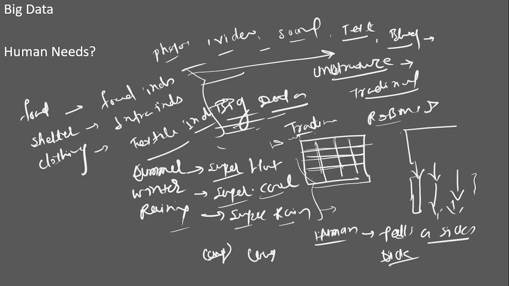In the rainy season, mostly people feel sick because of the climate change.